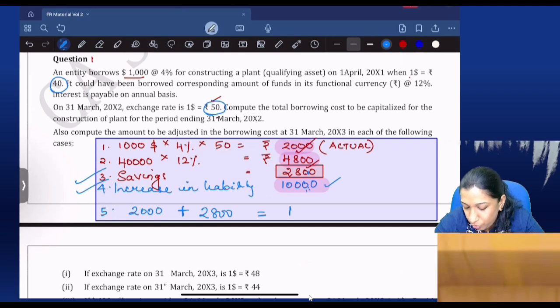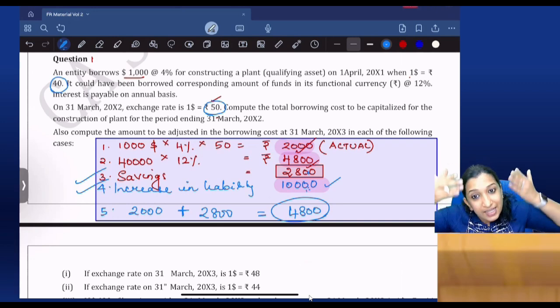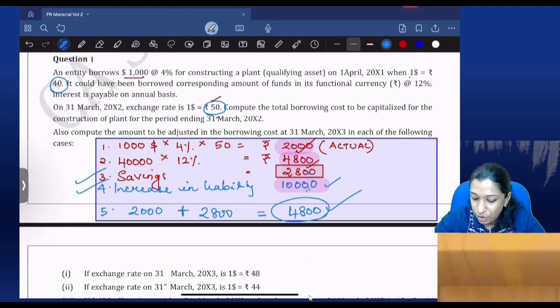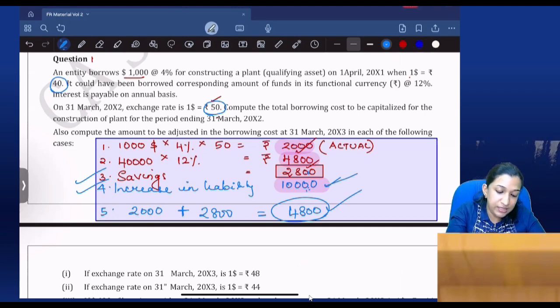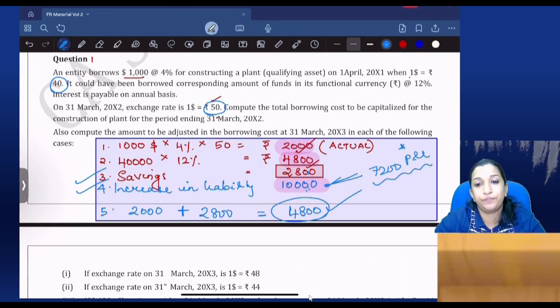So the maximum borrowing cost that can be capitalized is 4,800. Are you understanding? If the loan was taken in India, what would have been the borrowing cost? Up to 4,800 you can capitalize. So this 10,000 minus 2,800, that's 7,200 exchange difference, should be charged to the statement of P&L.